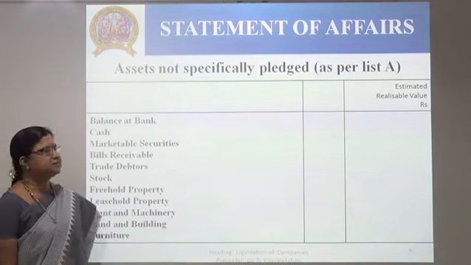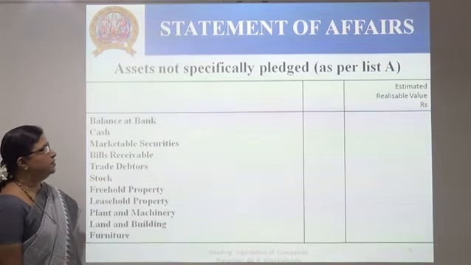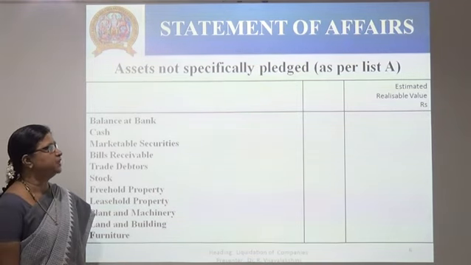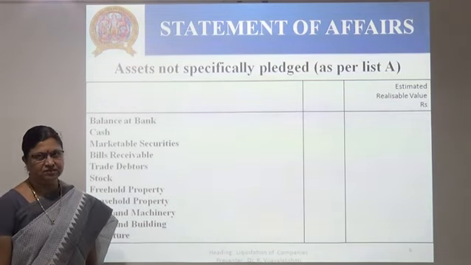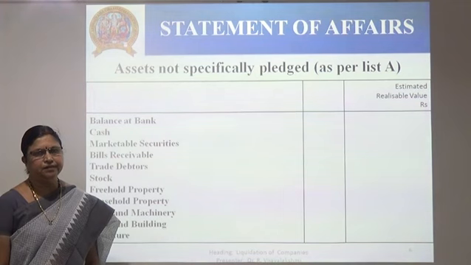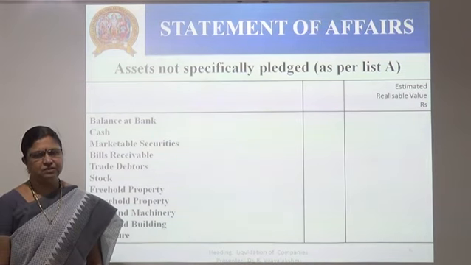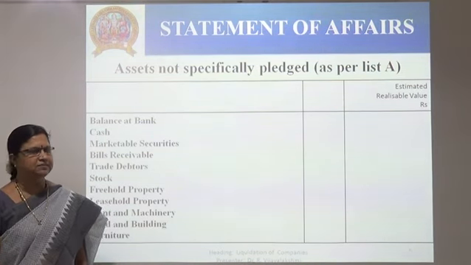In that format, the first item represents the assets not specifically pledged, as per list A. These are assets which are not pledged or hypothecated by the company for getting any loan from commercial banks or financial institutions like IDBI, IFCI, etc.